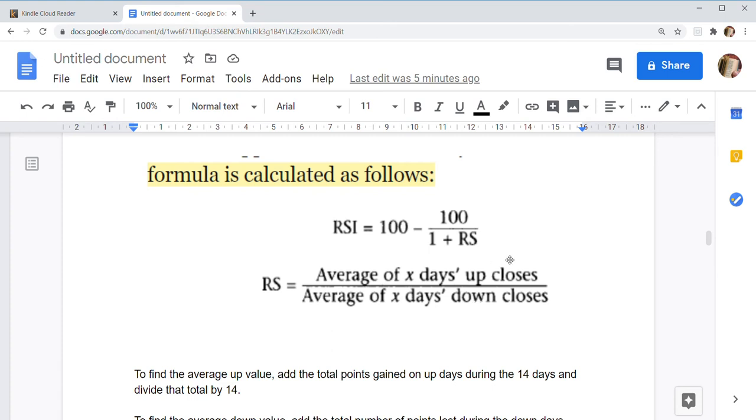To find the average up value, take the total points gained on up days during 14 days and divide that total by 14. So this is the average of the days' up closes, that is, the averages of green candles. So for those green candles, for a period, say of 200 EMA, it is calculated. All the green candles' up closes will be calculated, and it will be divided by the average of down closes.